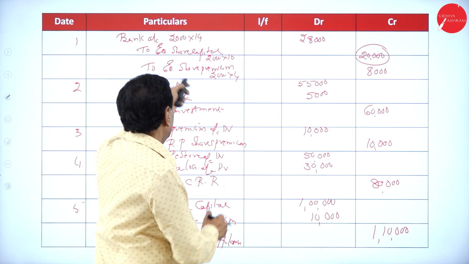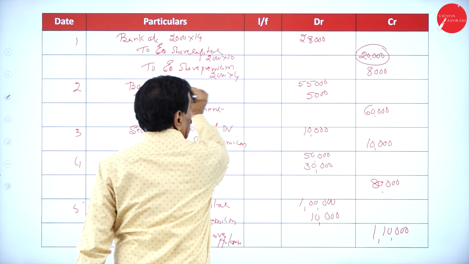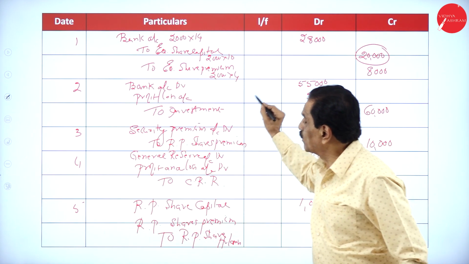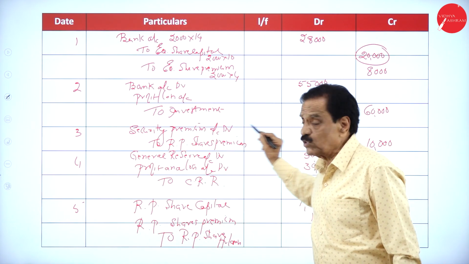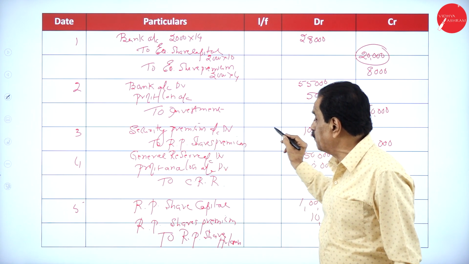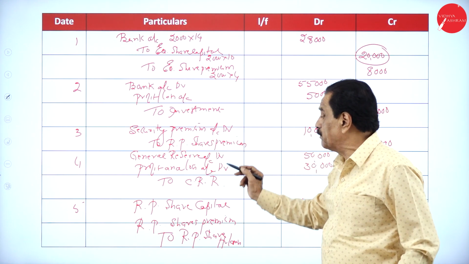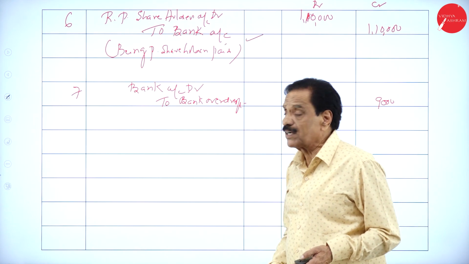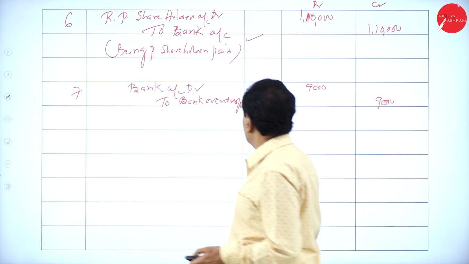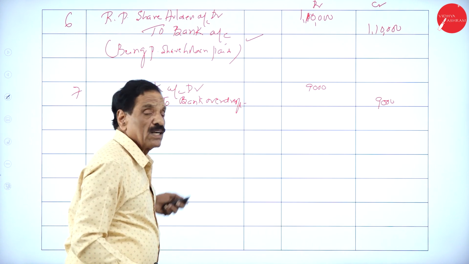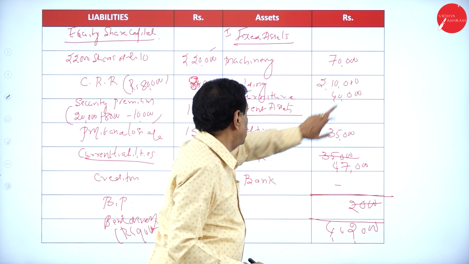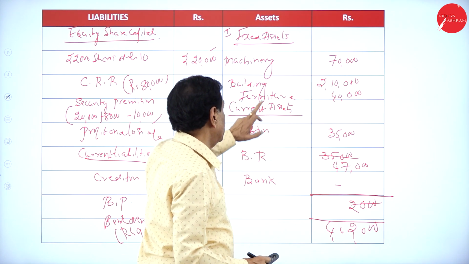Okay, so here the balance sheet now. Bank account debit to equity share capital, to equity share by sale of investment account. Bank account debit, profit and loss account debit to investment account, security premium account debit, preference share premium account, redeemable preference shareholder account debit to bank account. Regarding the bank overdraft, bank overdraft account debit, bank account debit to bank overdraft account 9,000. So fixed assets: machinery 70,000, building 2,10,000, furniture.